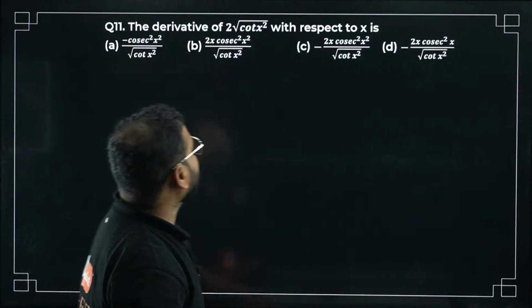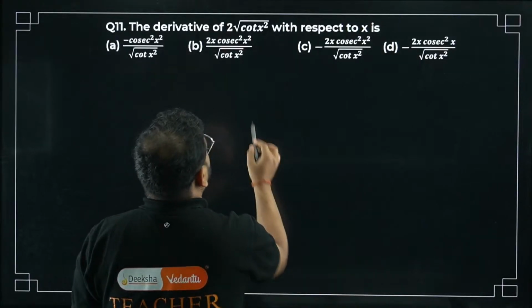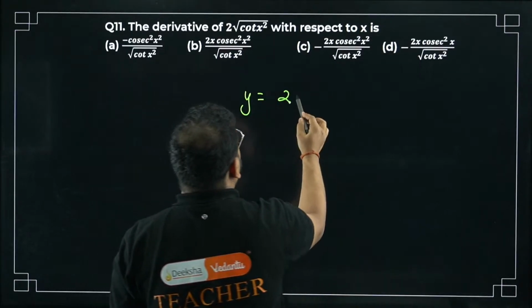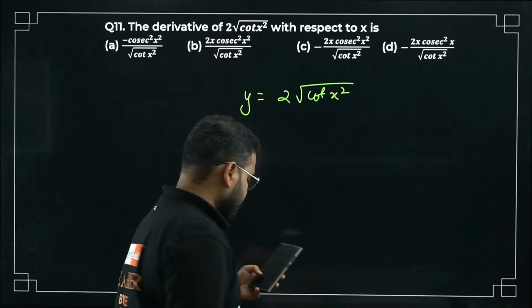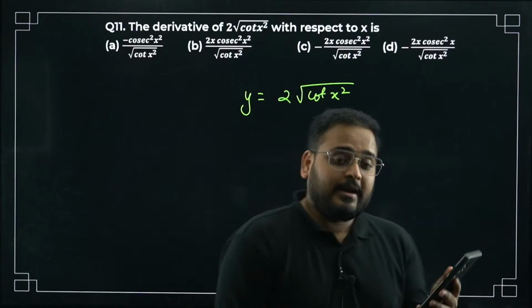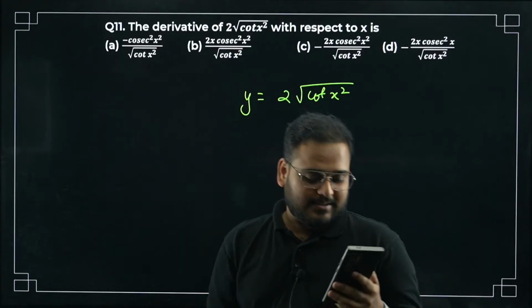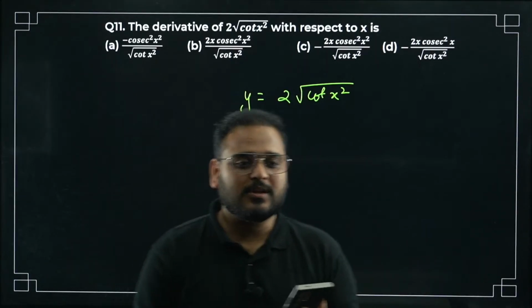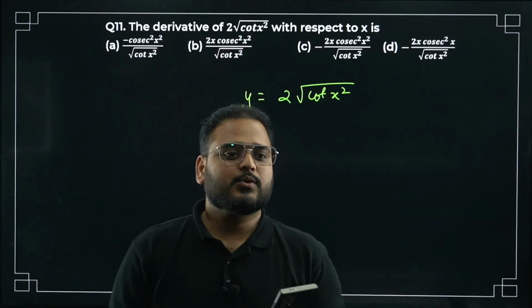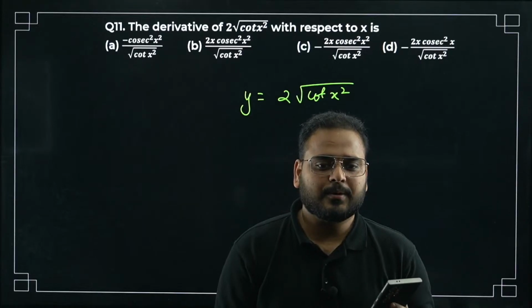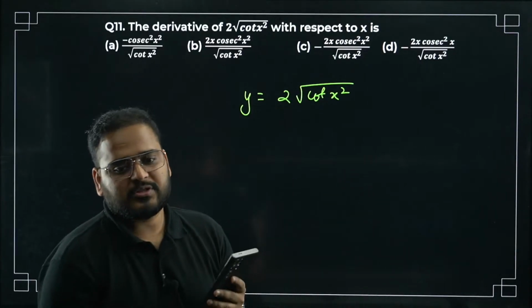The derivative of, okay, this is a good question. y equals 2 root of cot x square. Solve it, sir. Yes, sir agrees, I will increase the speed. Okay. Let others also solve. I don't think I'm going very slow. Am I? Okay. So, question number 11. Come on. Solve it.